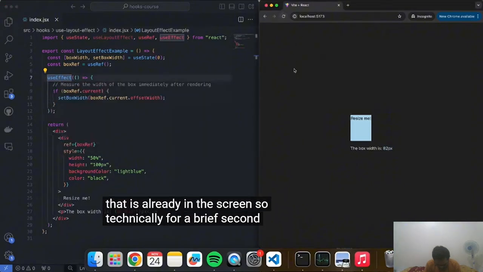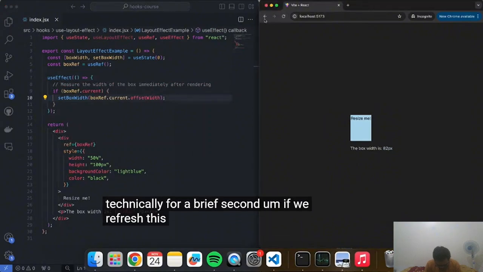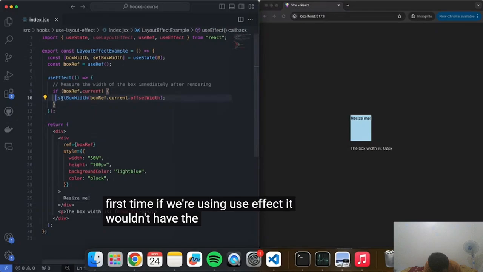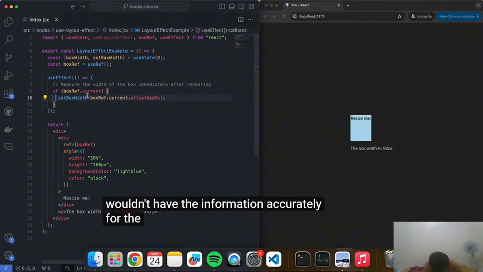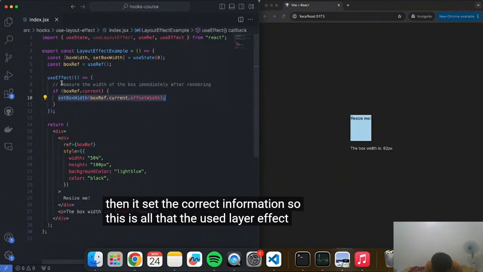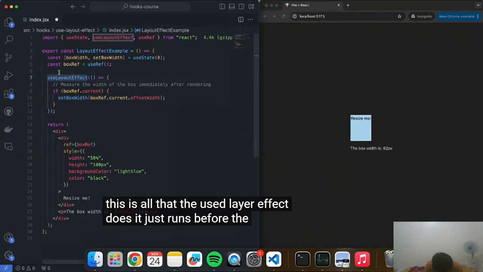So technically, for a brief second, if we refresh this and it's rendering for the first time, if we're using a useEffect, it wouldn't have the information accurately for the box width until this ran and then set the correct information. So this is all that the useLayoutEffect does. It just runs before the useEffect.